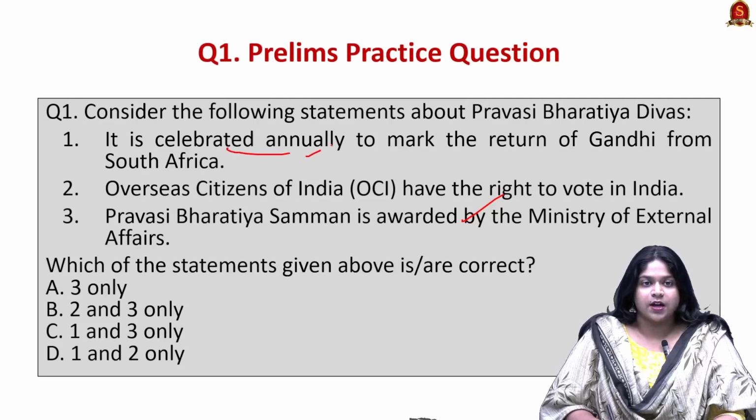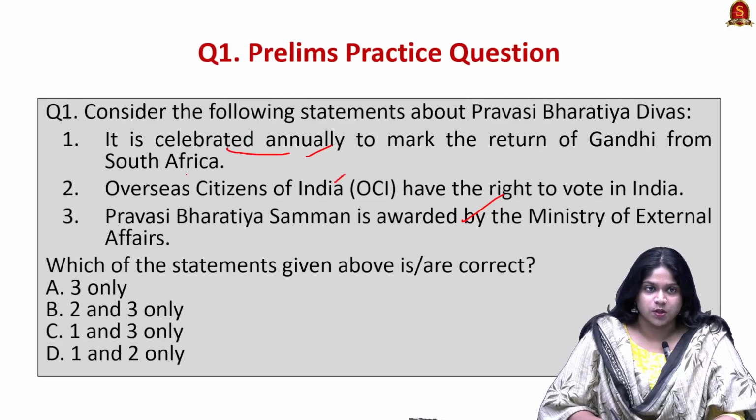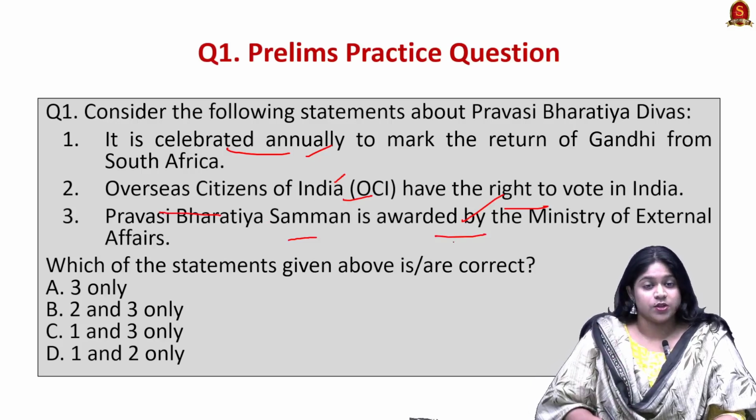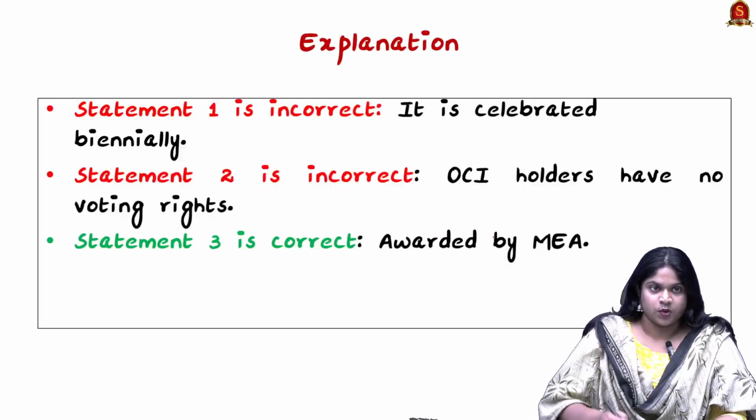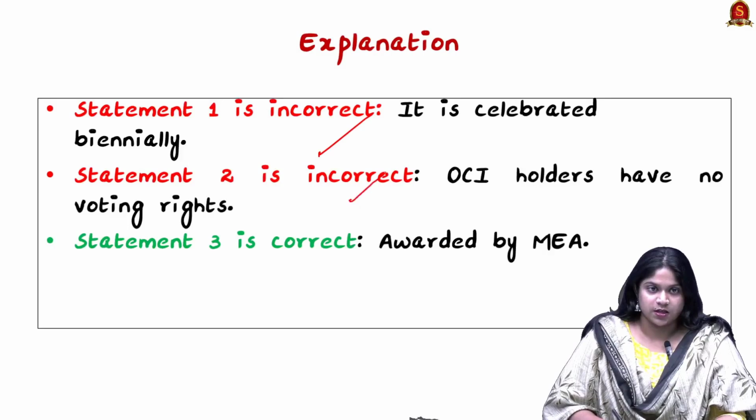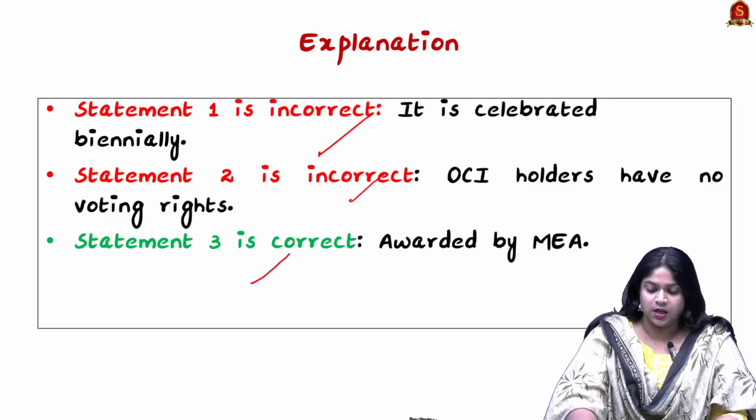It is celebrated annually to mark the return of Gandhi from South Africa. The OCI have the right to vote in India. The Pravasi Bharatiya Samman is awarded by the Ministry of External Affairs. Which of these statements are correct? Here statement 1 is incorrect, statement 2 is incorrect, and statement 3 is correct.